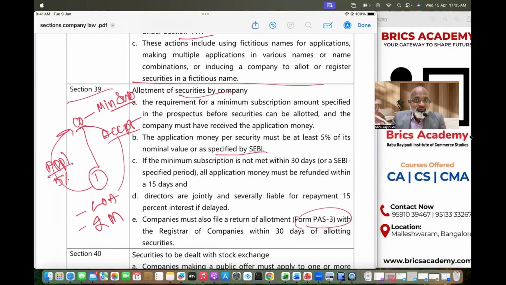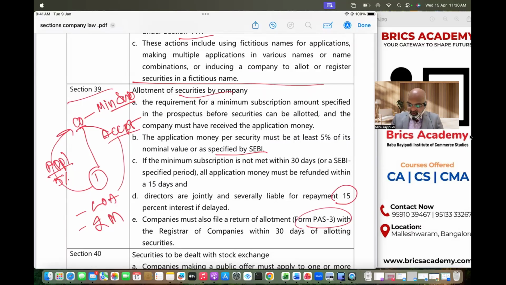If you fail to allot securities within the time prescribed, then you shall refund the money within 15 days. And if you could not refund the money within 15 days, you shall pay 15% interest from the 31st day onwards.